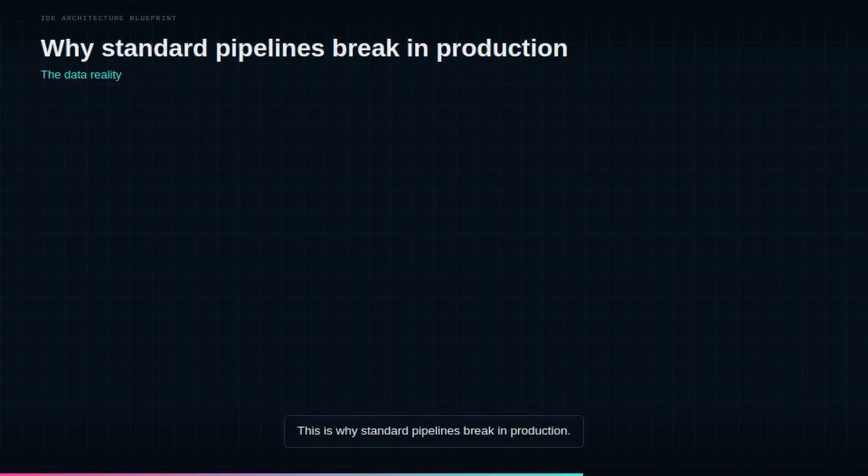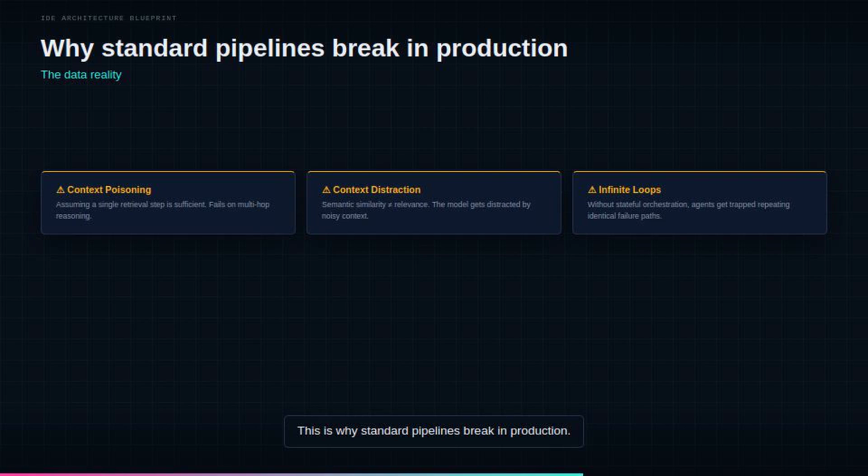This is why standard pipelines break in production. Traditional retrieval-augmented generation correctly answers complex queries only about 34% of the time. Agentic RAG pushes that to 78%. The gap comes from 3 bottlenecks.